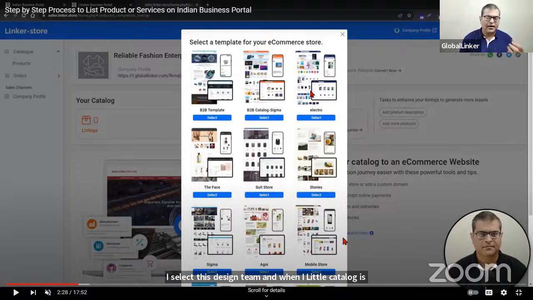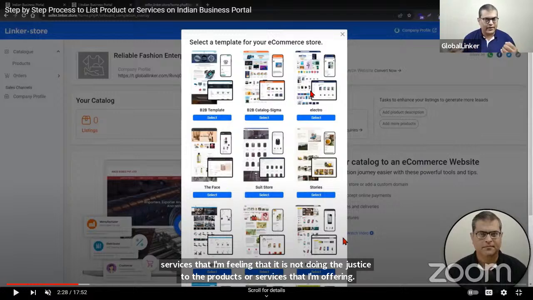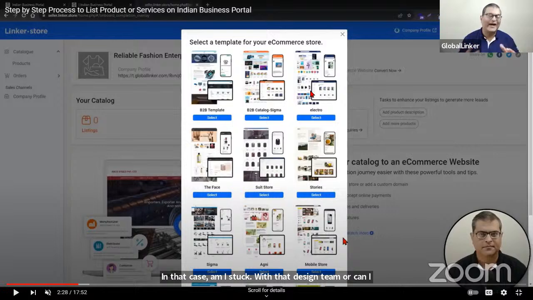I select this design theme, and when my digital catalog or online store is created, one month down the line, I am not finding it very attractive. I'm feeling that it is not doing justice to the products or services that I'm offering. In that case, am I stuck with that design theme or can I change? The answer is absolutely, you are not stuck at all. You can change from one design theme to another, and you'll not believe it, you'll be able to do that in just 5 seconds.